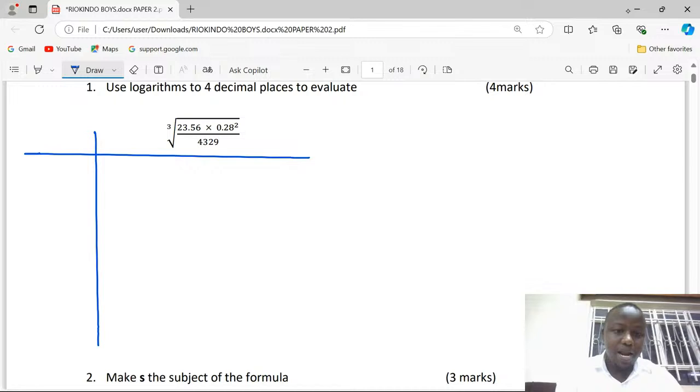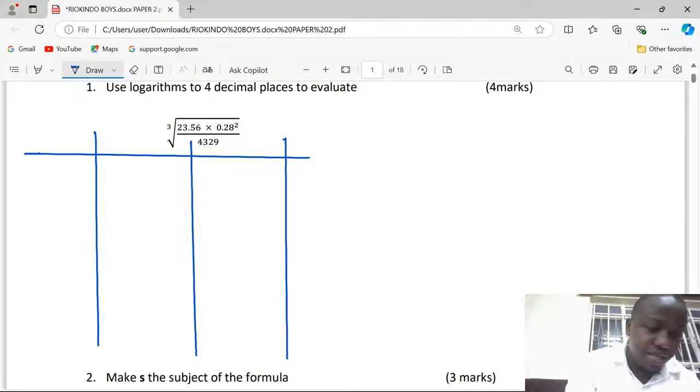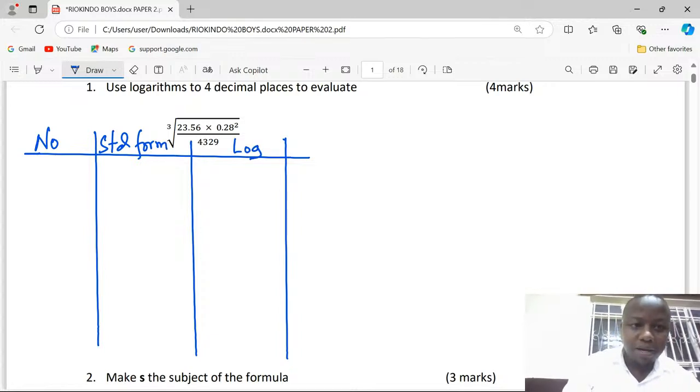So let me organize such that I start with the number, then I go to the standard form of the number. After the standard forms, I will be able to determine the logarithms. So I will start with the number, then the standard form of this number, then we will have the logarithm of the number.